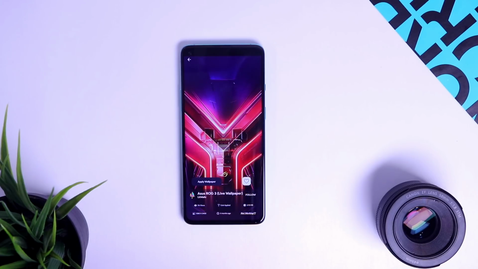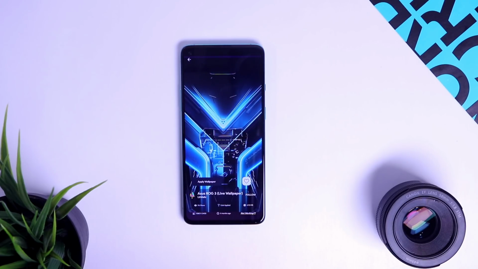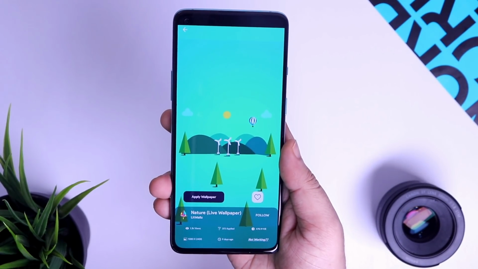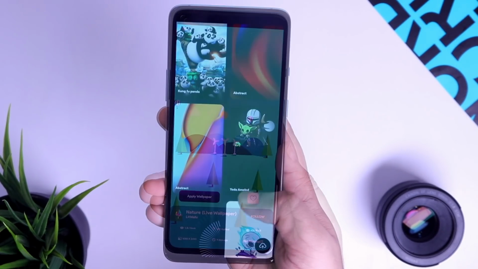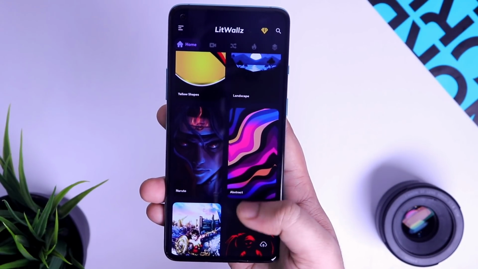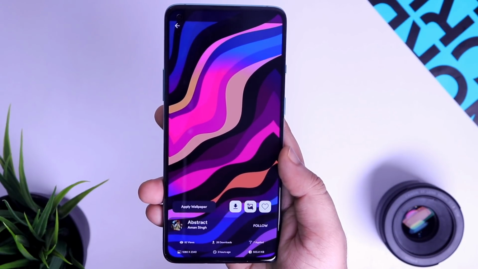Apart from these amazing wallpapers, you also get a separate section for live wallpapers, which in my opinion looks absolutely gorgeous. And I am sure you will not find these kind of wallpapers in any other app. All in all, if you're looking for some fresh wallpapers for your phone, and also if you like animated live wallpapers, then definitely download this app.